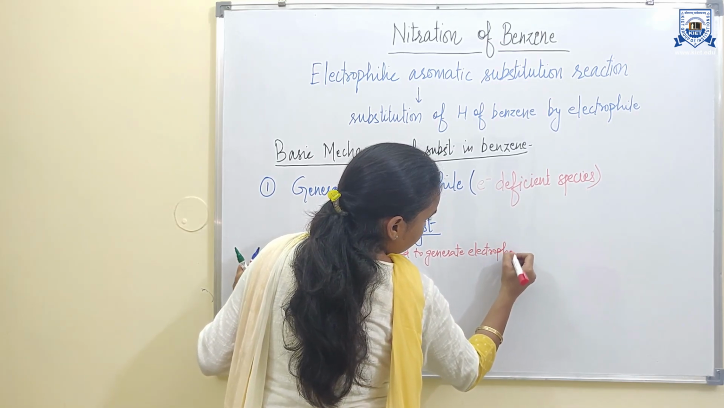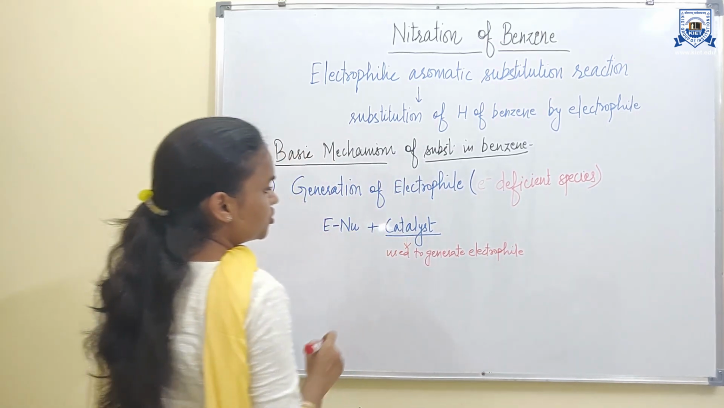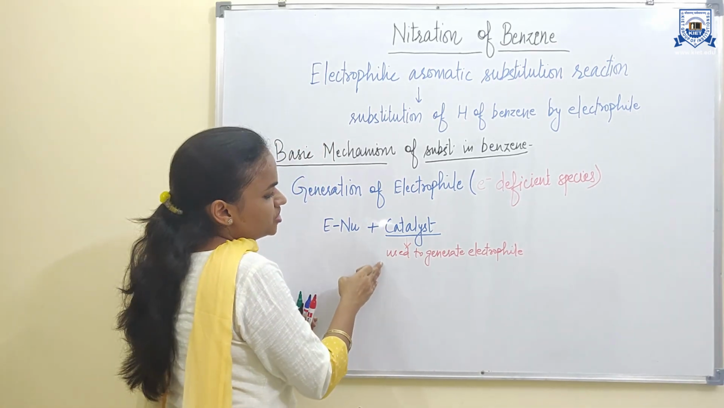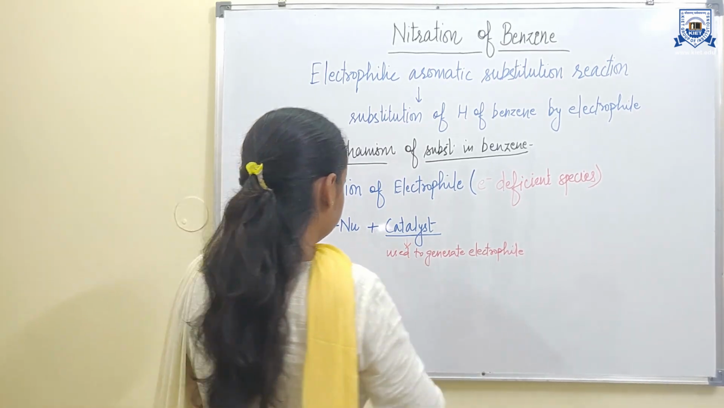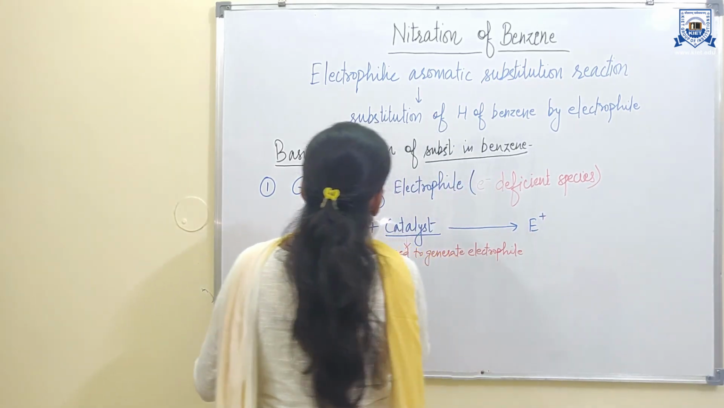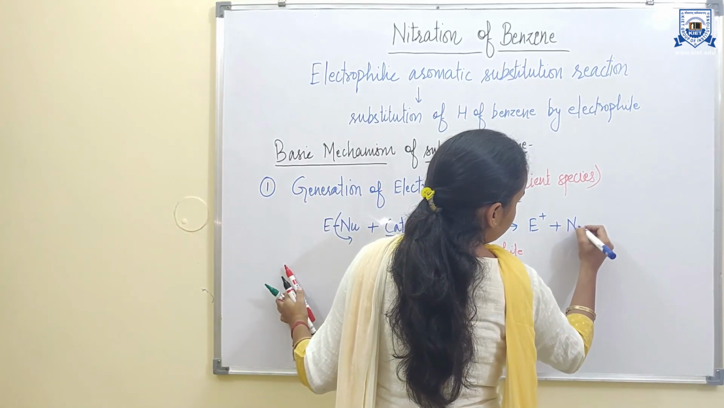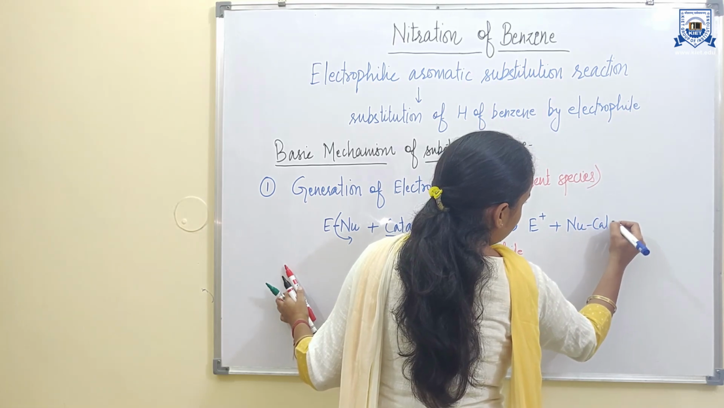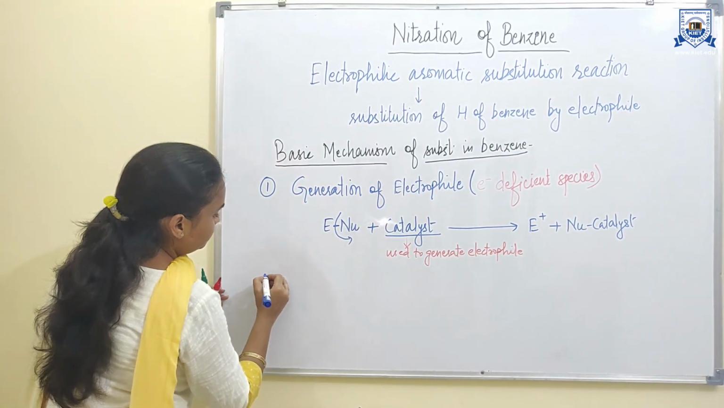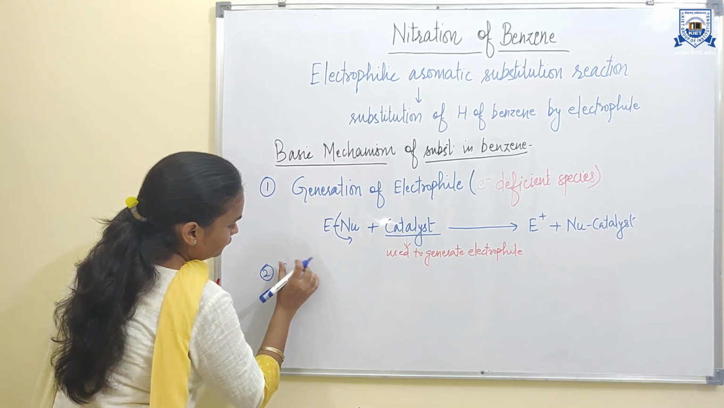Catalysts help to accelerate the reaction by the generation of the electrophile. They are not consumed in the reaction; they are regenerated at the end of the reaction. So in the presence of the catalyst, the electrophile will generate and the nucleophile will form a bond with the catalyst. In the second step, the generated electrophile